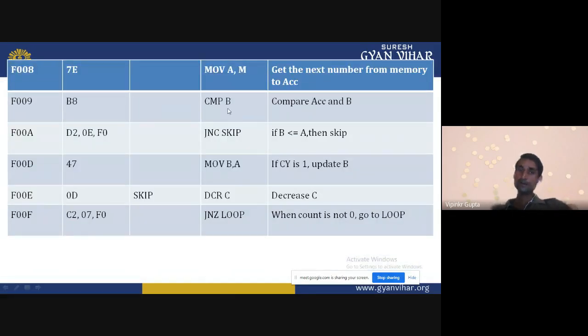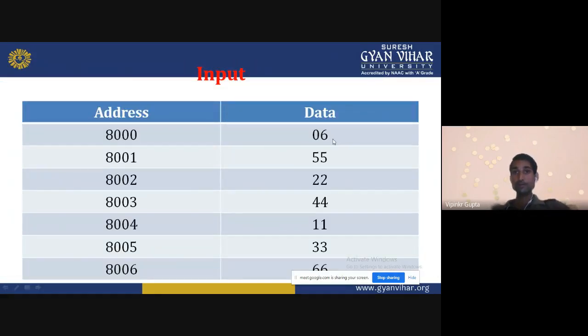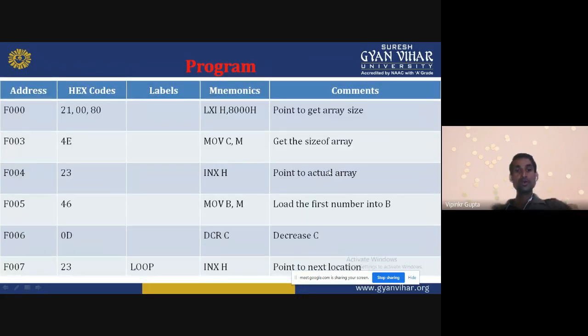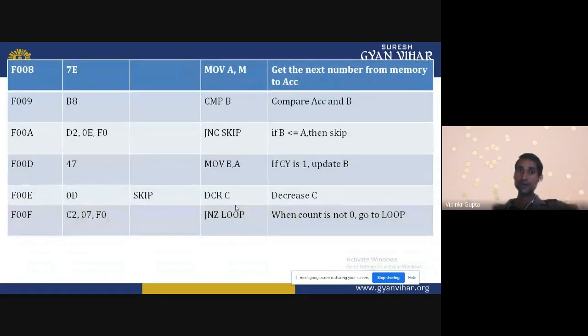Compare B, then JNC skip. Skip is the loop. It is going for JNC, jump if no carry. How will we do the comparison? 55 minus 22. We are doing 55 minus 22, where B has 55 and the accumulator has 22. So carry is generated.